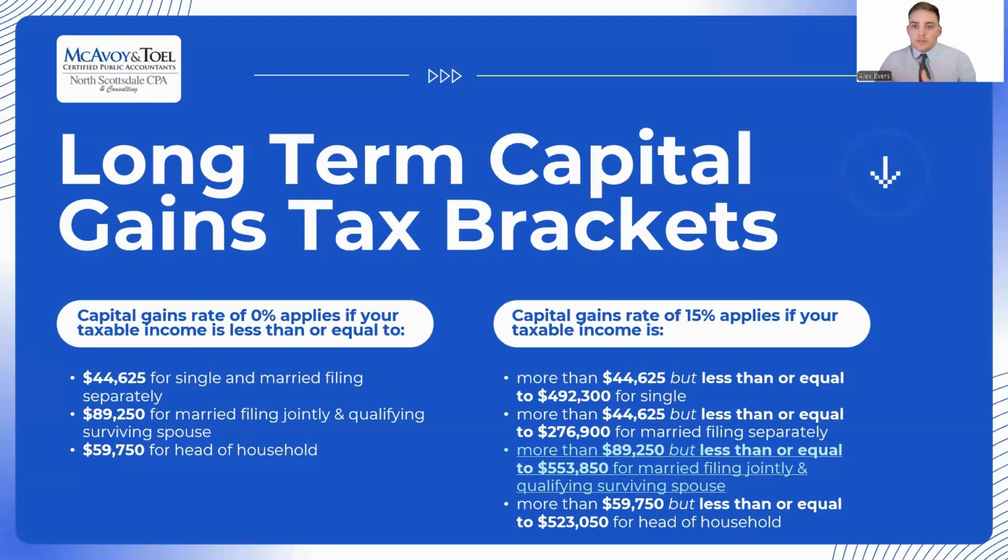Just something I want to point out on this slide, long-term capital gains tax brackets are 0, 15, or 20%, depending on your taxable income. I wanted to point this out. I've had a number of clients call me and say, "Hey, I'm selling my house. I know I'm going to have to pay 15% in capital gains tax." Well, depending on your taxable income and your AGI, you might be at 18.8% or even 23.8% for taxes being owed on just this property sale. So just something I wanted to make you all aware of.